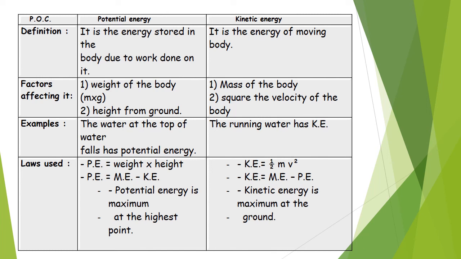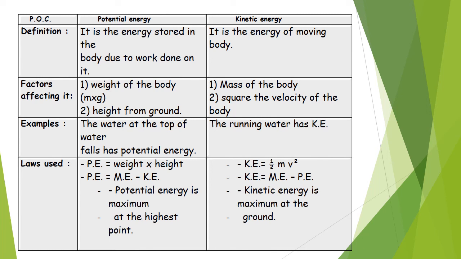The law used to calculate the potential energy equals weight times height. Another rule: potential energy equals mechanical energy minus kinetic energy. We said that potential energy is maximum at the highest point. Why? Because at the highest point the height is maximum.